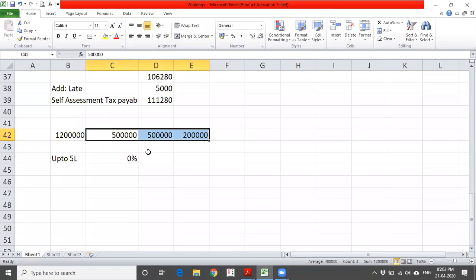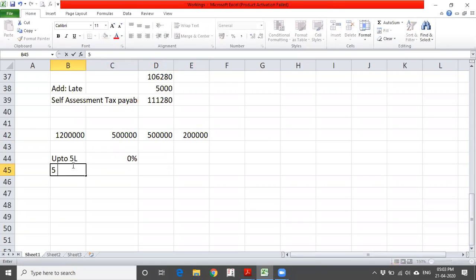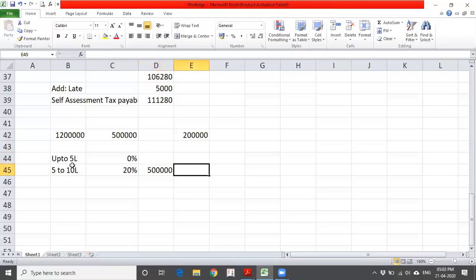Now let us take the 5 to 10 lakhs bracket. It is 20%. So it will be 5 lakhs into 20%, which comes to 1 lakh.